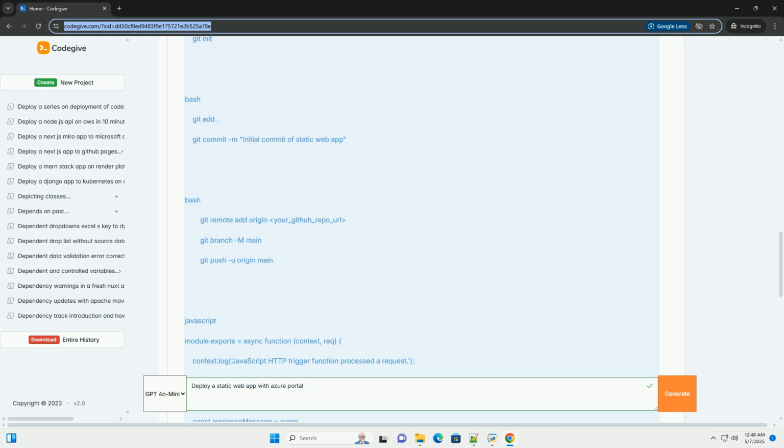Serverless API support. You can easily add serverless functions, Azure Functions, to your static web app using the built-in API routes. These functions can handle dynamic requests, authentication, and other server-side logic. Custom domains. You can configure your static web app to use a custom domain name, giving it a professional and branded look.